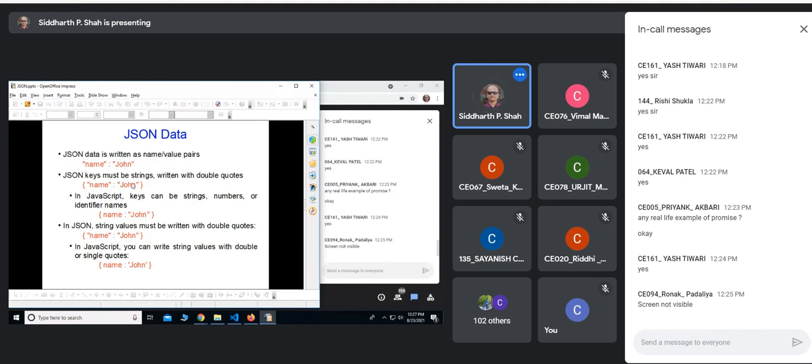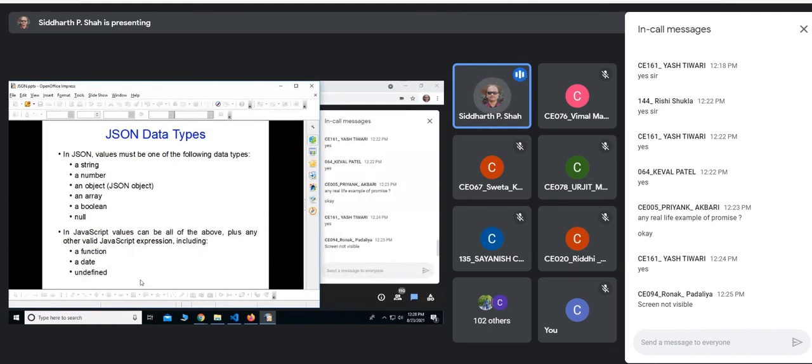In JavaScript, keys can be strings, numbers, or identifiers, anything. So basically how is it different from JavaScript objects? In JavaScript, when you write any object, keys can be not only strings, but numbers or identifier names also. In JSON, string values must be written with double quotes. That is compulsory. When you write a JSON object, strings must be represented using double quotes. But in JavaScript, that is not the compulsion. You can represent a string using single quotes. So these are some differences between JSON data and a JavaScript object.